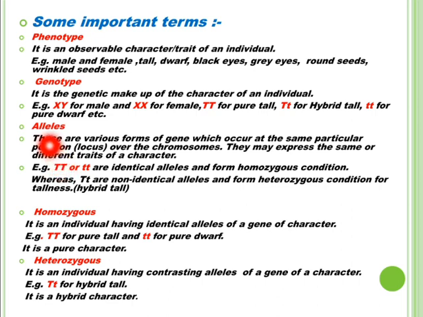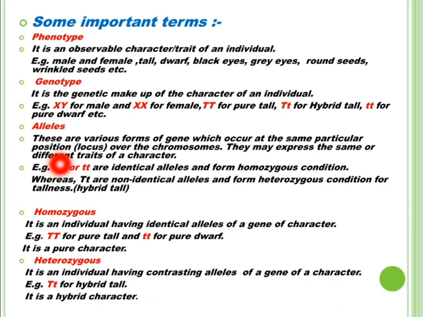These are called alleles. Capital T capital T for pure tall are the alleles of the genes located over the chromosomes occupying the same position.